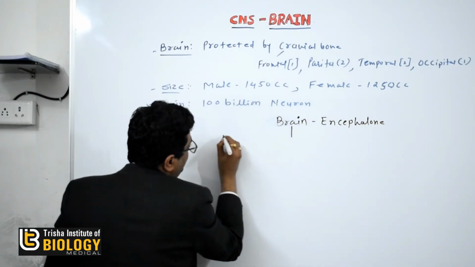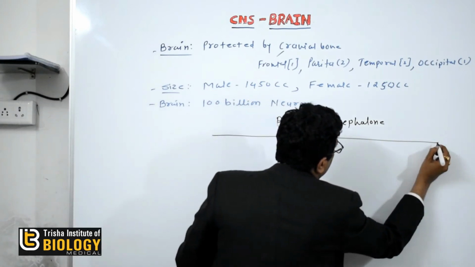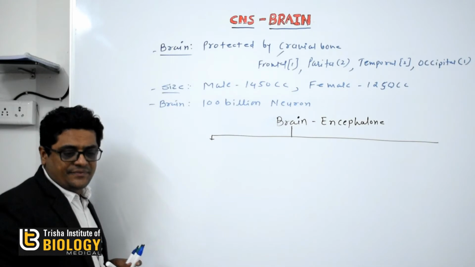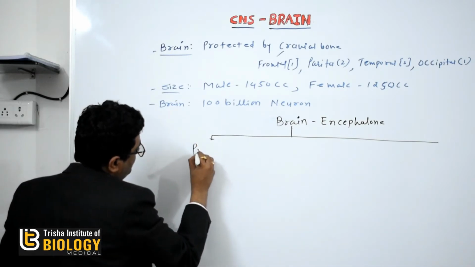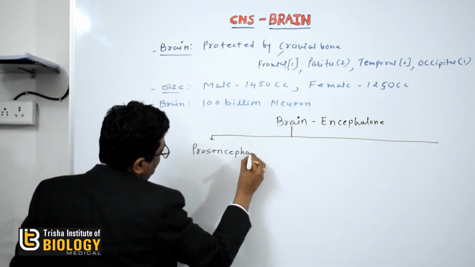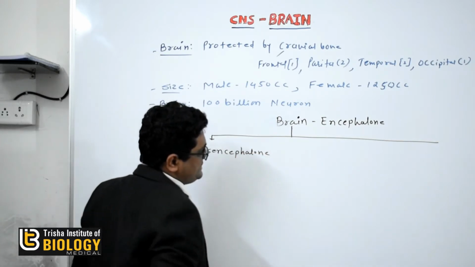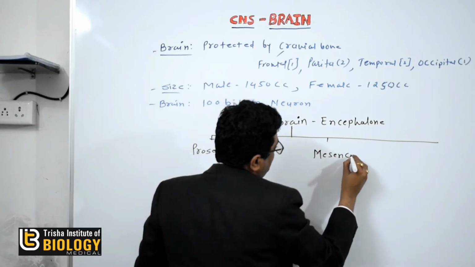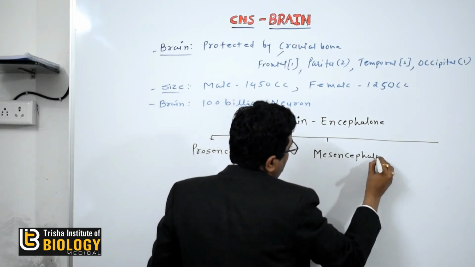Mainly the brain is divided into three parts. Which one? So first one is known as the prosencephalon. The second part is known as the mesencephalon.